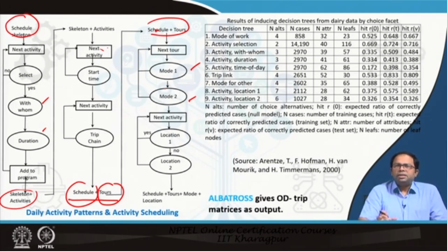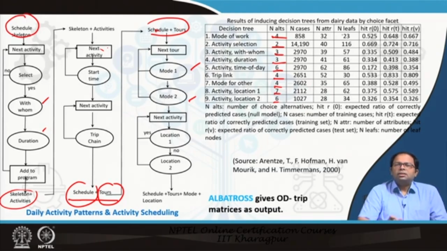Albatross used many decision trees for each of these decisions. Like mode of work, there are 4 alternatives. Activity selection, there are 2 alternatives, flexible and fixed. Activity with whom, there are 3. Activity duration, there are 3 options. Activity time of the day, 6 options. Trip link, mode for other, activity locations 1, location 2, and so on. So these are examples from a decision tree, how this has been found out.